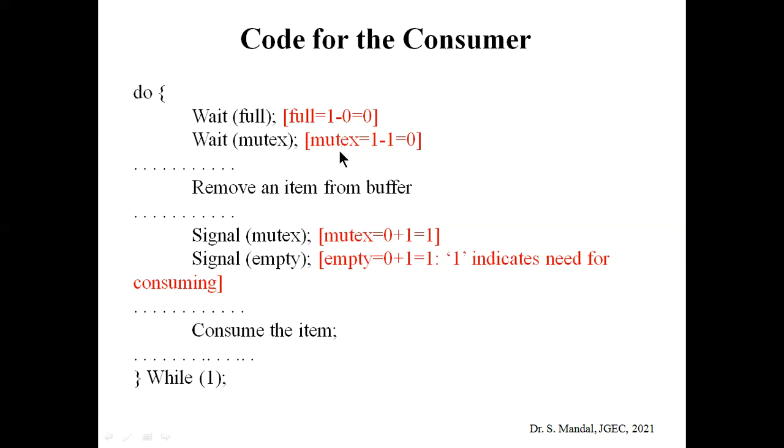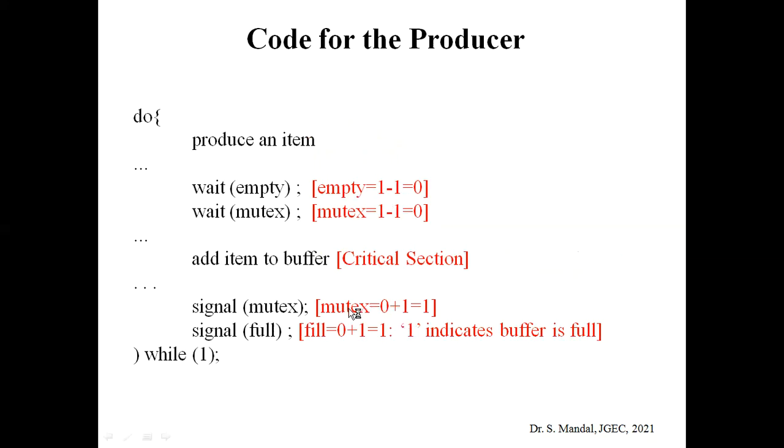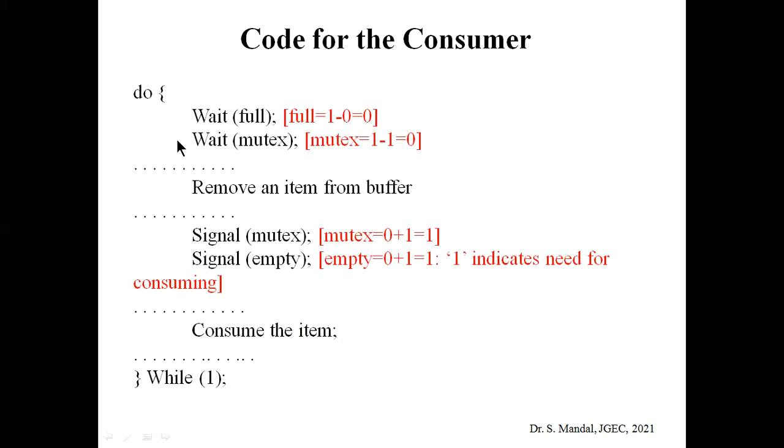Next, the value of mutex becomes 1 minus 1, that is 0, because in the earlier case you can see that the last value of mutex is 1. So now the values of the full semaphore and the mutex semaphore are both 0. Whenever this condition is satisfied, it goes to the critical section of the consumer process. Then we can remove the item from the buffer. This operation is performed after the entry section, or wait section.